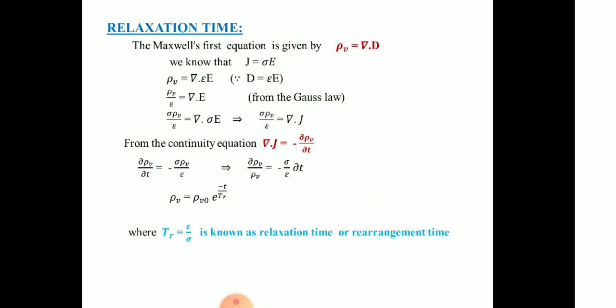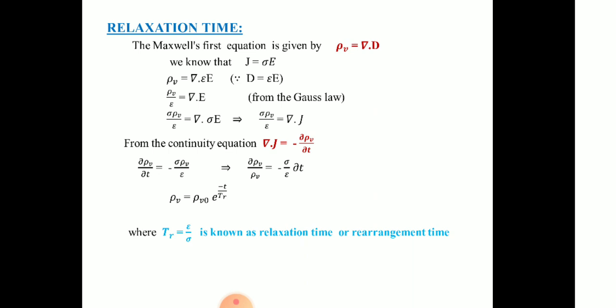We know that D is equal to εĒ. Therefore, ρv is equal to ∇·εĒ. You take this ε to this side, ρv by ε is equal to ∇·E, from the Gauss law. Now I want to substitute this value.